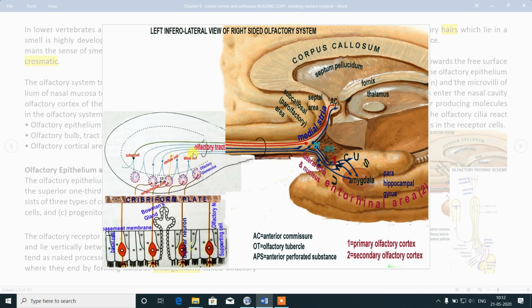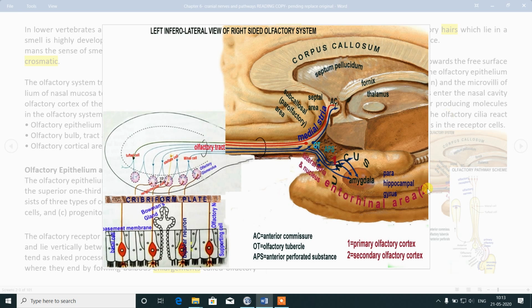So from the olfactory tract the fibers will pass from the anterior olfactory nucleus and then they will divide in two, medial and lateral olfactory stria. Olfactory tract divides in medial and lateral olfactory stria.